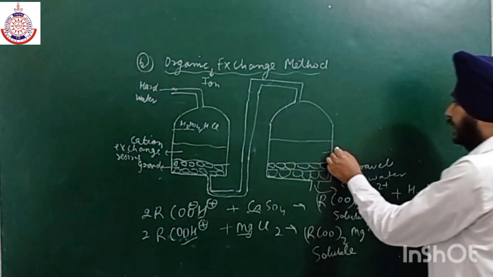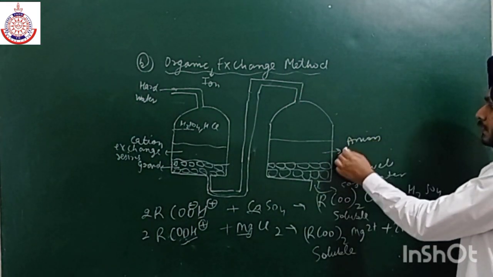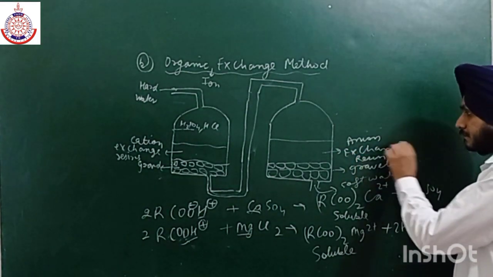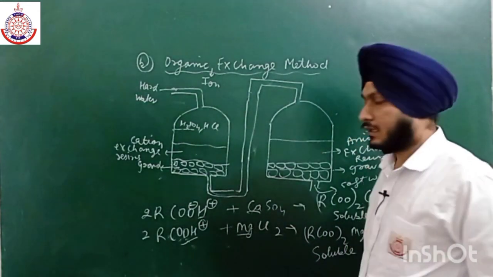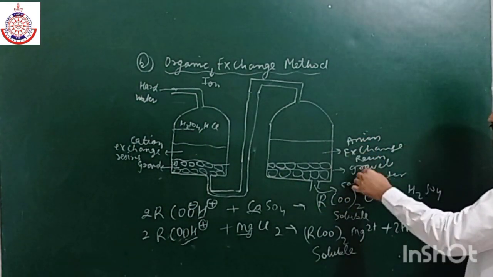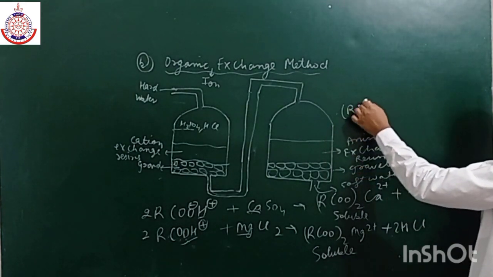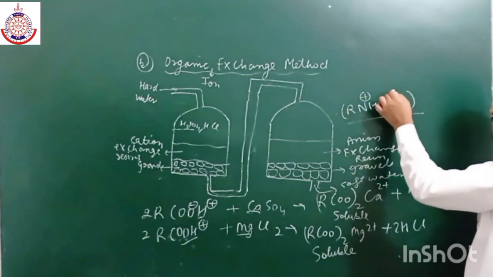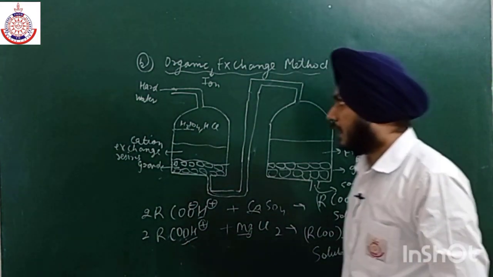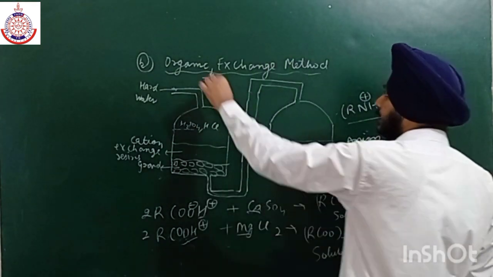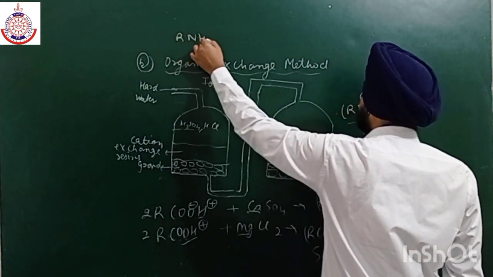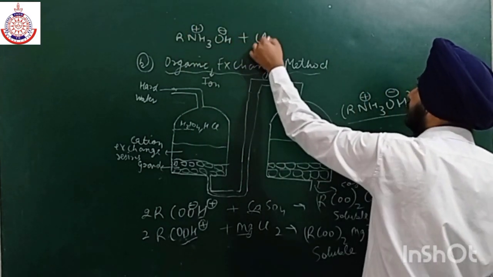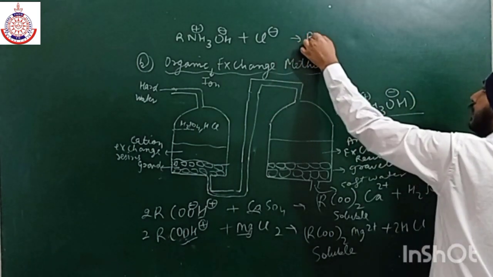Now here we have anion exchange resin, in which we are using RNH3OH. When this anion exchange resin reacts with the chloride ion, we can easily get RNH3Cl.